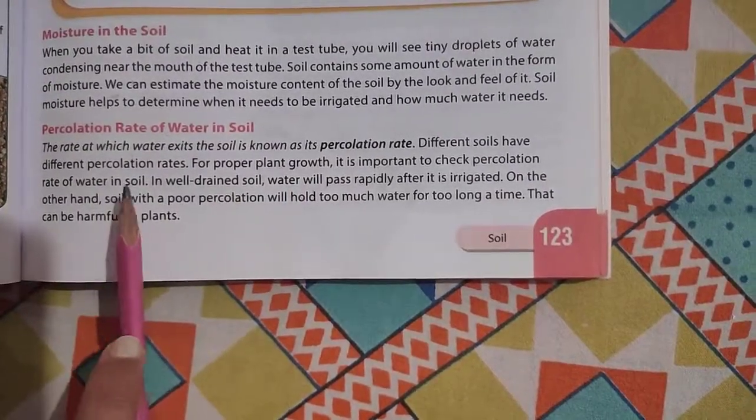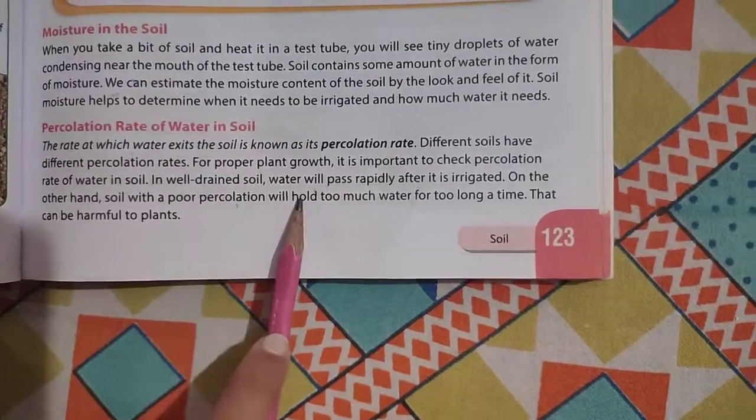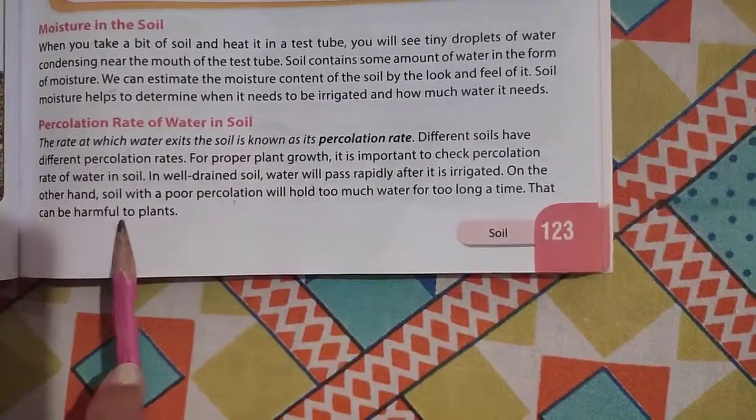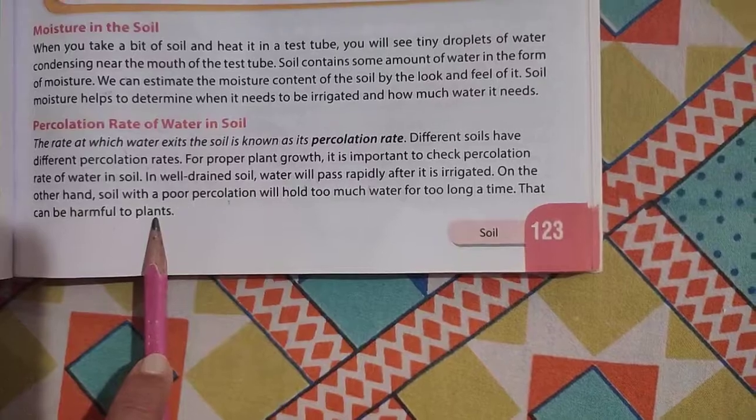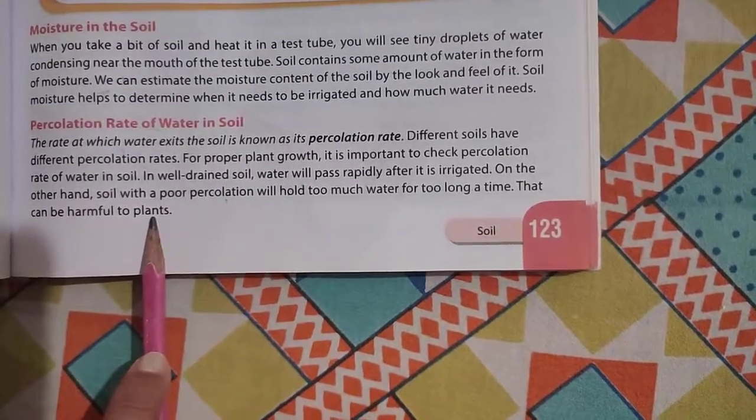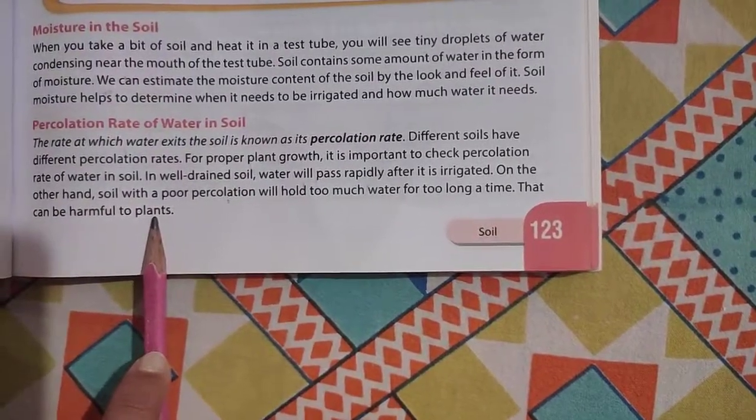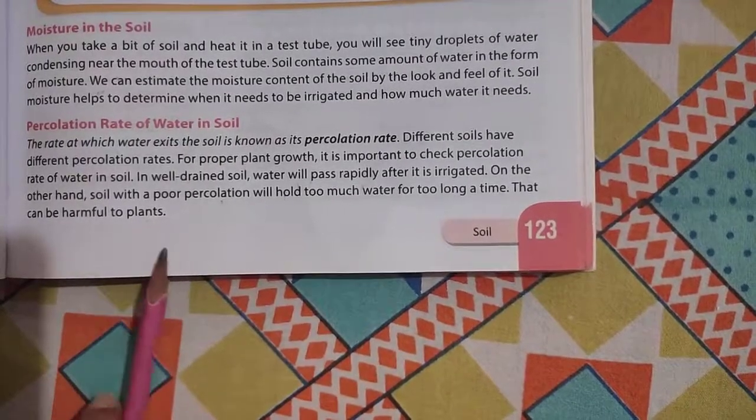On the other hand, if the soil has poor percolation, it holds too much water. That can also be harmful for the plant because a plant is not able to grow in soil which holds too much water. It means that the percolation rate should be medium, should be proper.